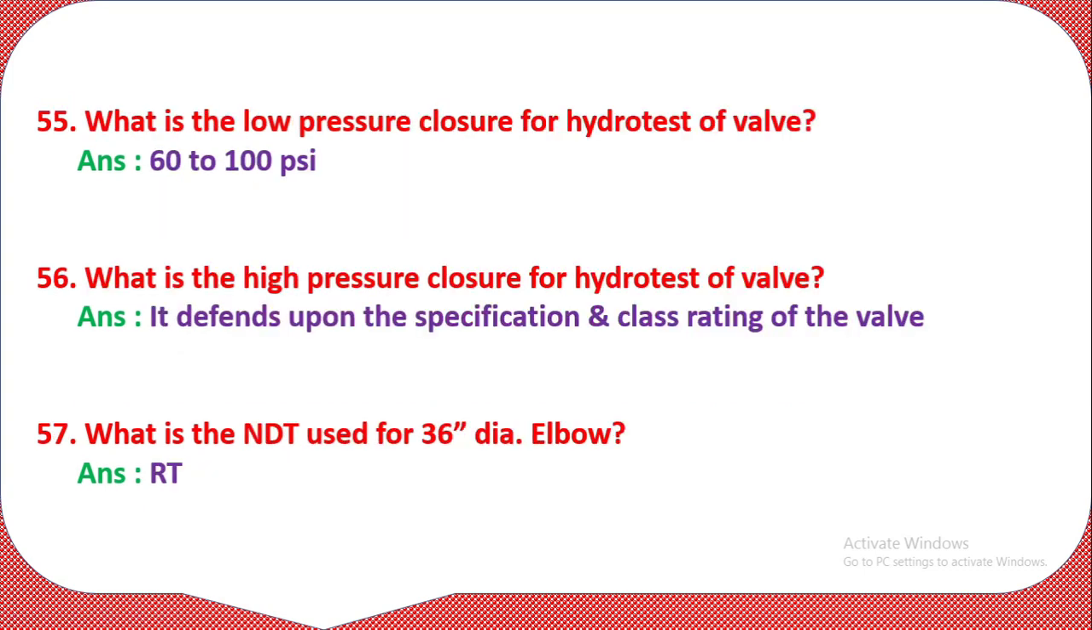Question number 55. What is the low pressure closure for hydro test of valve? 60 to 100 psi. Low pressure closure for hydro test of valve is 60 to 100 psi. Question number 56. What is the high pressure closure for hydro test of valve? It depends upon the specification and the class rating of the valve. This is the high pressure closure. The low pressure closure is 60 to 100.